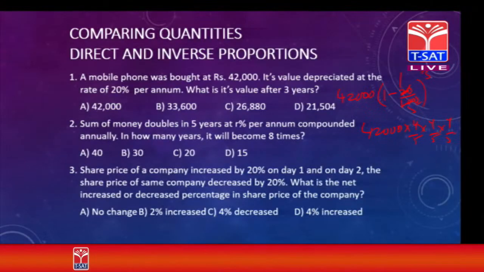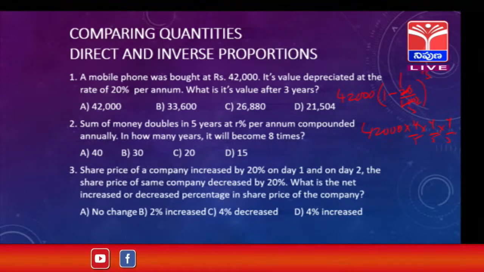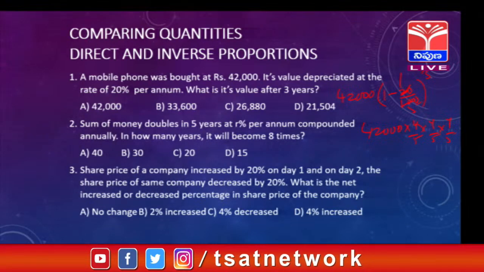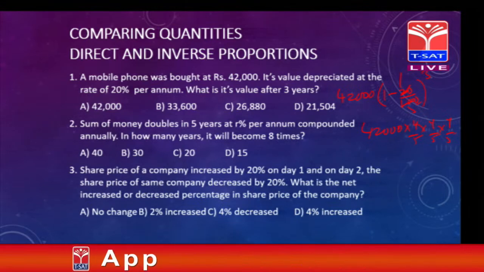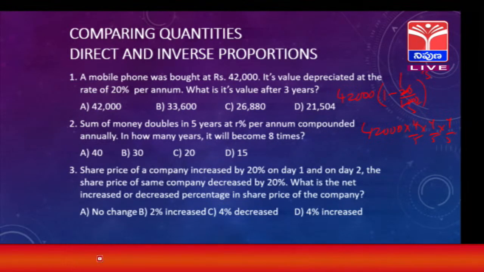Here we do not know the amount of money, so in all such problems assume the money is 100. Then in 5 years it becomes 200 rupees, it doubles. Similarly, 8 times means 800.